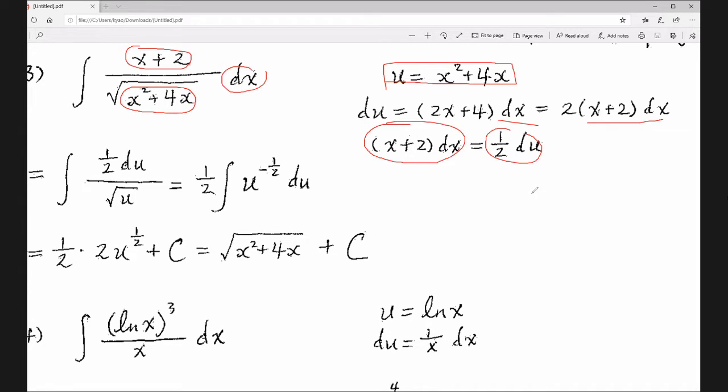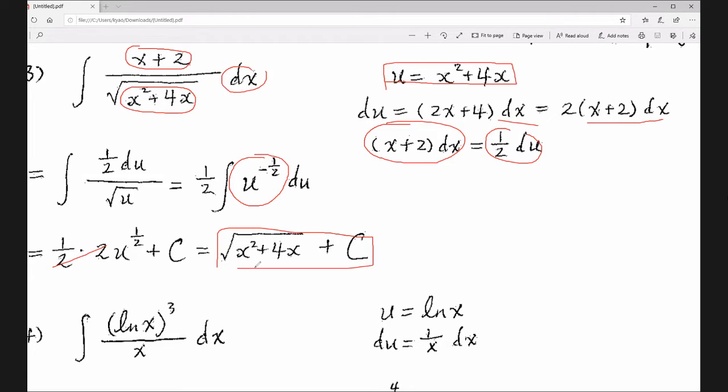So you can write everything in terms of u now. x plus 2 dx will be 1/2 du, and this is the square root of u. Now it becomes very easy. The scalar 1/2 goes outside, and 1 over the square root of u is u to the power negative 1/2, du. Now you can again use the formula: 1 over n plus 1, u to the n plus 1. Now n is negative 1/2, plus 1 will be 1/2, so 1 over 1/2 will be 2. So it cancels out, and you replace u back: the square root of x squared plus 4x.